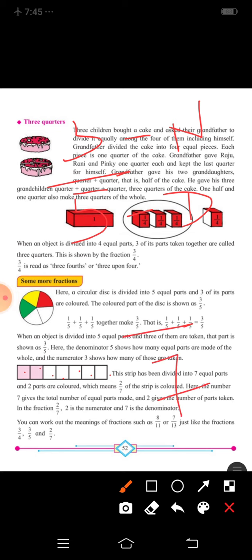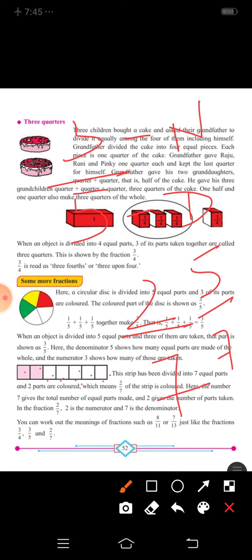Totally 7 parts. Correct. From this, how many parts are shaded? 2 parts are shaded. So how many parts are not shaded? 1, 2, 3, 4, 5. Correct? So 5 parts are not shaded.